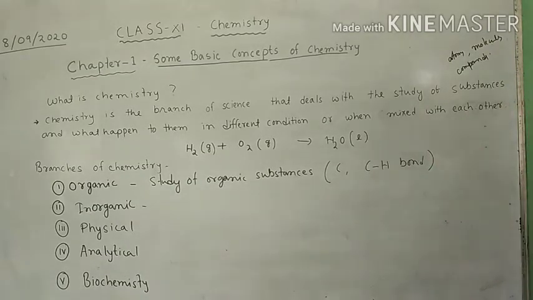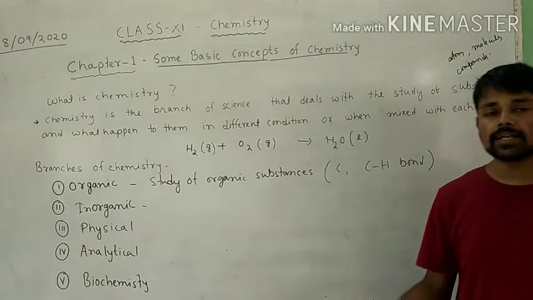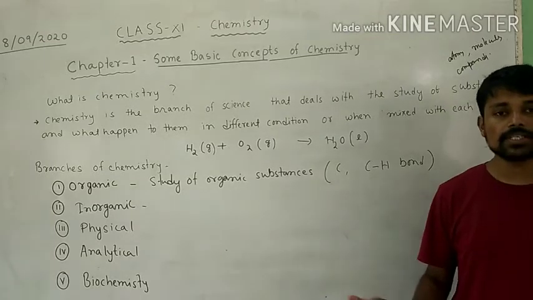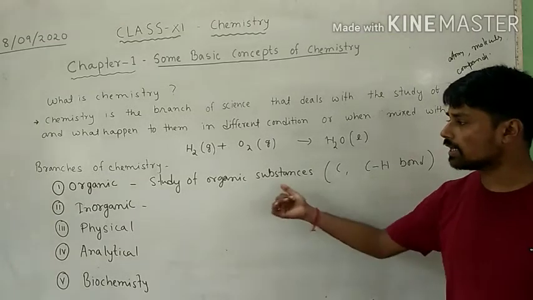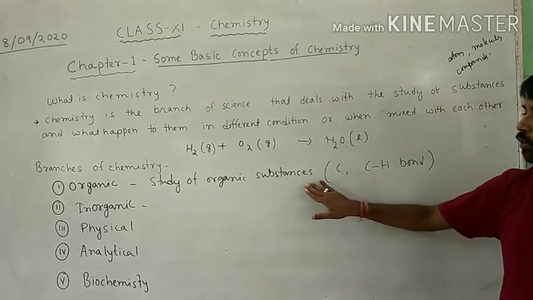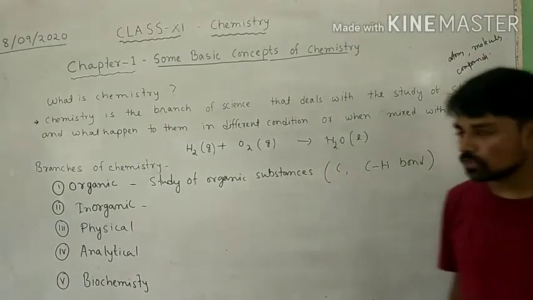In class 10 we have studied about alkane, alkene and alkyne. These are known as hydrocarbons. Alkane, alkene and alkyne all are organic substances.